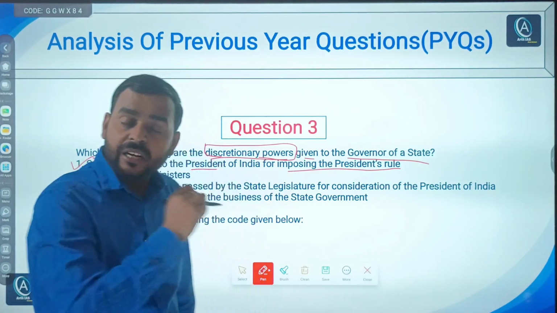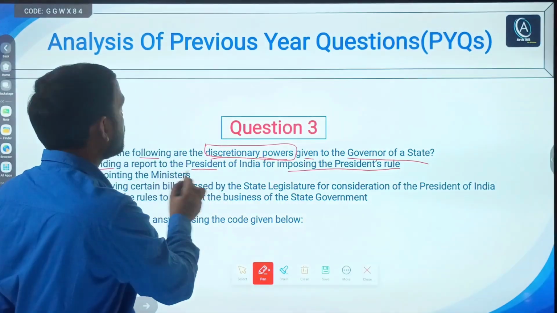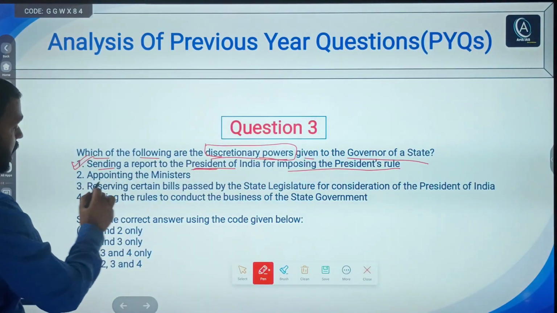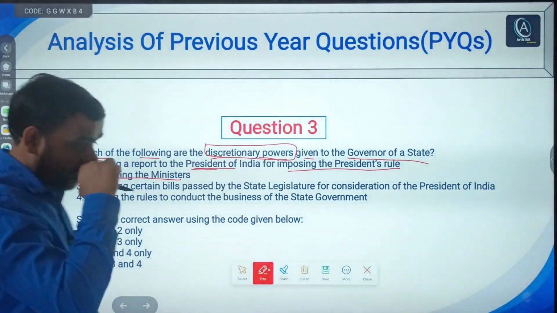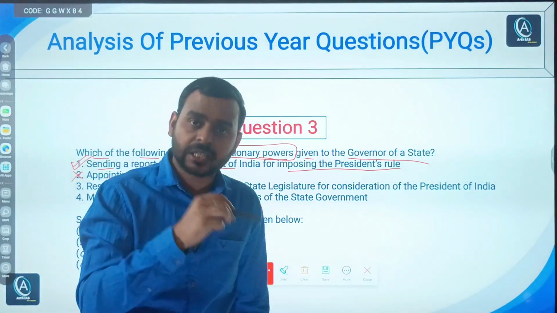In that situation the governor can apply his or her own discretionary power and send a report to the president for imposing president's rule. So this is correct.